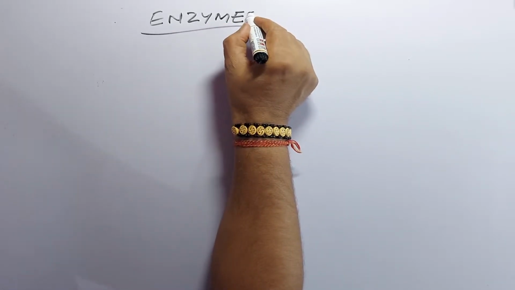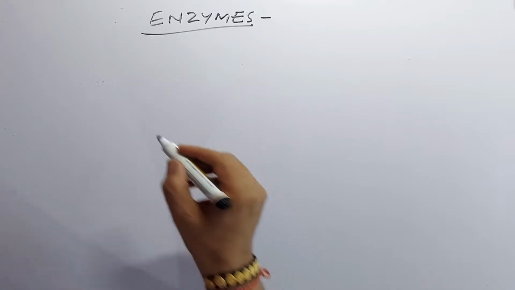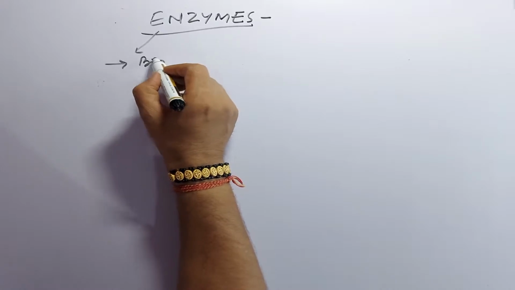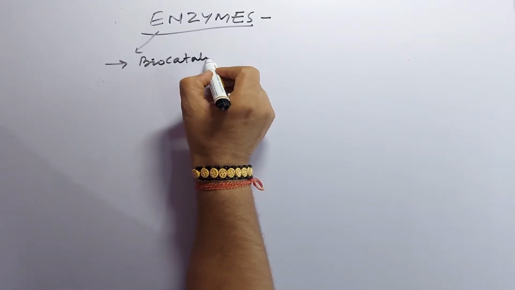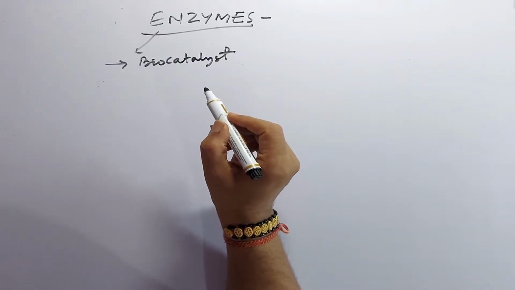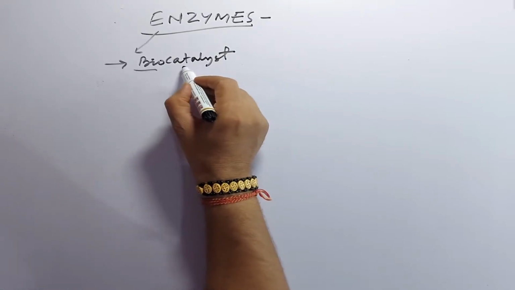Or enzymes. So what is an enzyme? First we will discuss what an enzyme is. Enzymes are biocatalysts. Then we will discuss what a biocatalyst is.